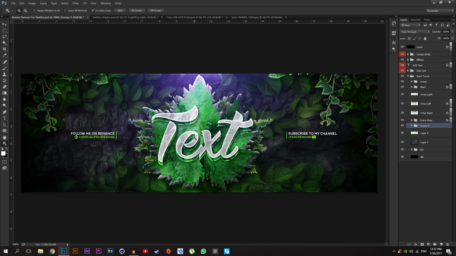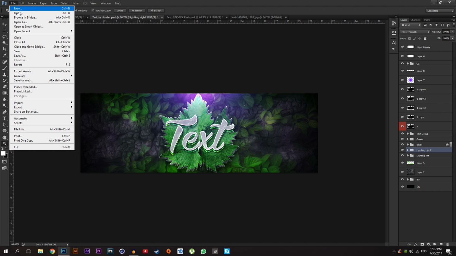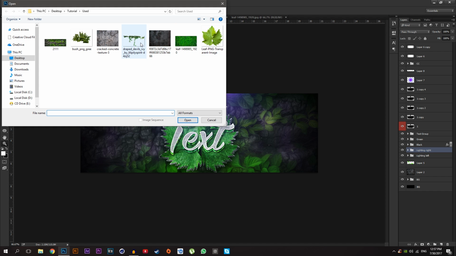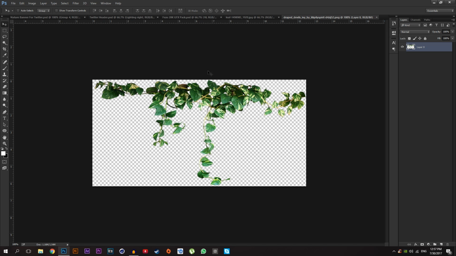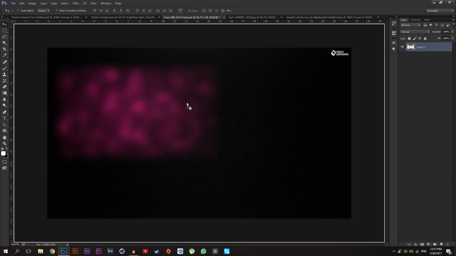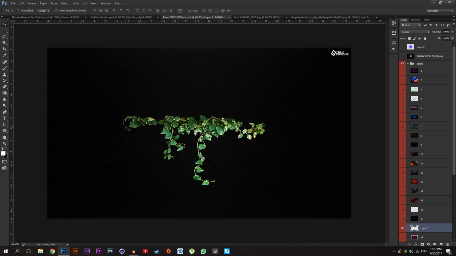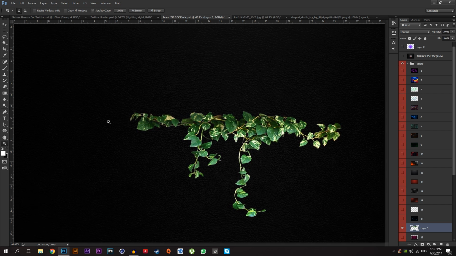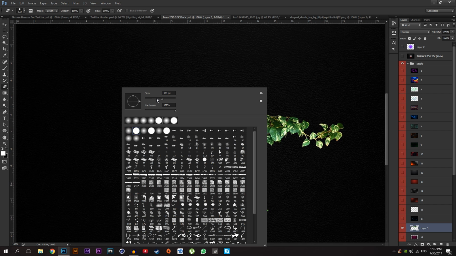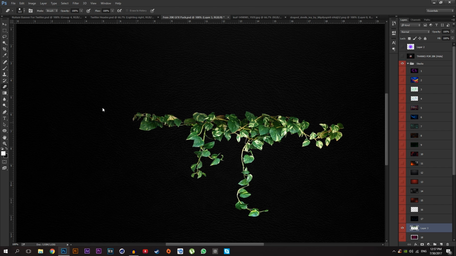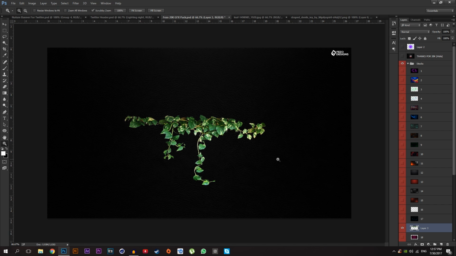Now I'm going to add, let me see, these vine effects, one on the right, one on the left, and one on the bottom of this leaf, bigger leaf. So for that, go to your folder and open that vine stock and drag it into your 20K graphic pack. And I'm going to add some effects on it, but first I'm going to remove this line over there. Just like that.